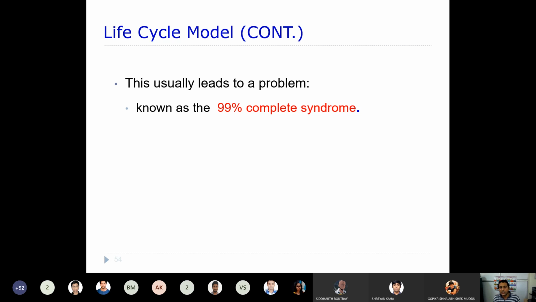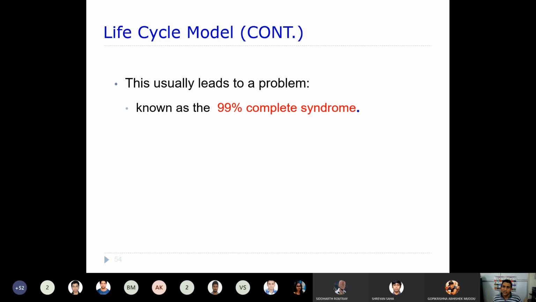But how much is left is not known. When you finish that little part, you say, sir, still it is not happening, I need to go again. This is called the 99% complete syndrome.